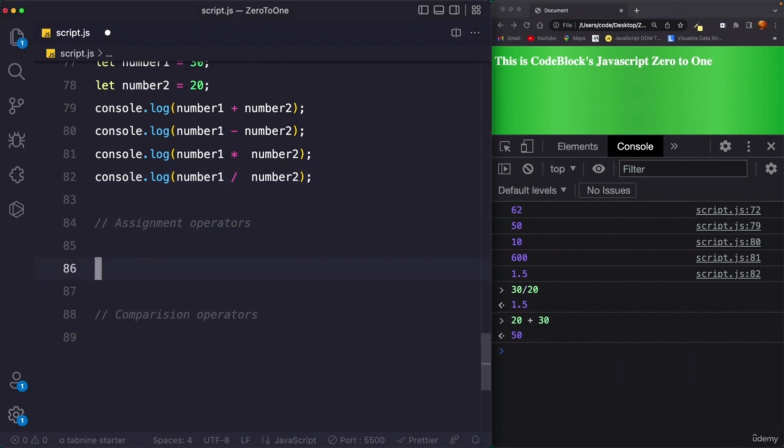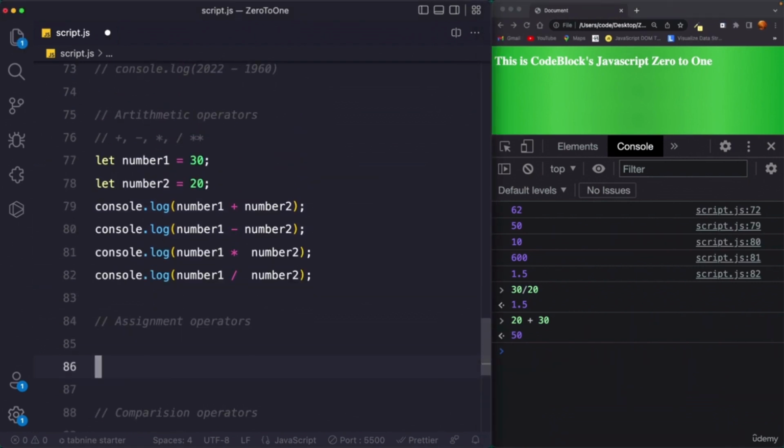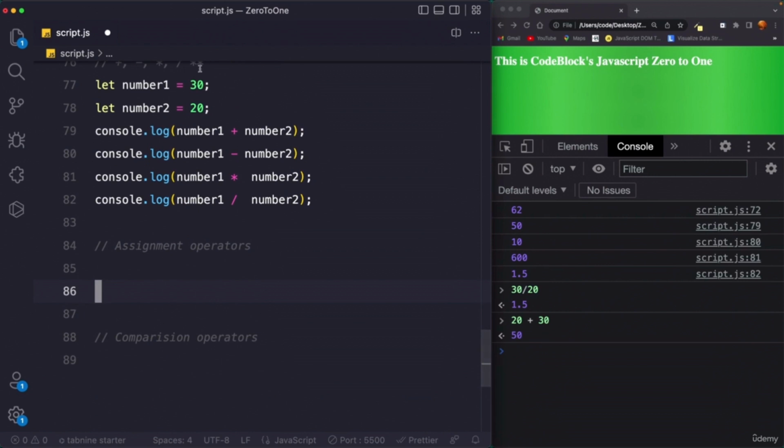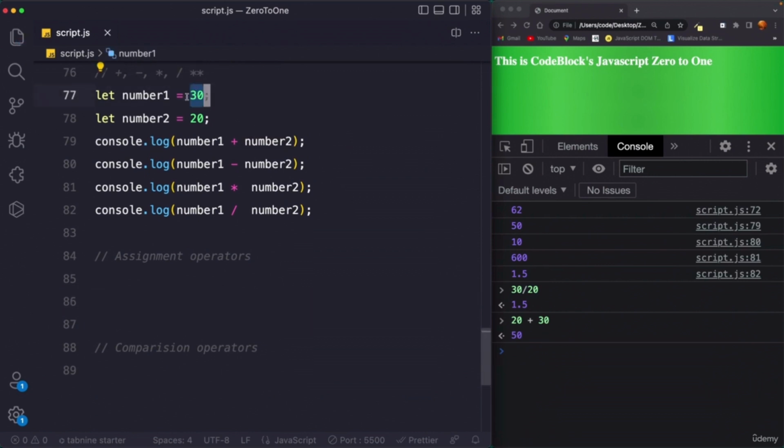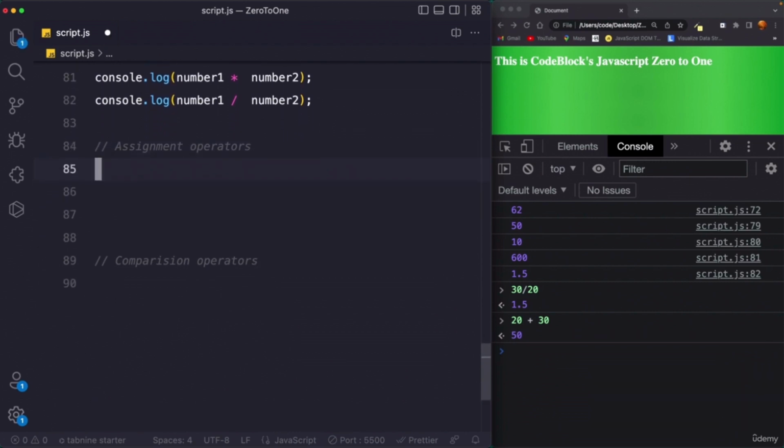And next up we have the assignment operator, and it's pretty easy to understand what assignment operators are. We have already done it here. What we have done is that we have assigned the value 30 to number1 using this operator. So this is the assignment operator. We have said, hey script.js, assign this value 30 to this variable, and script.js simply said okay, good, I'm going to assign this value to this variable.